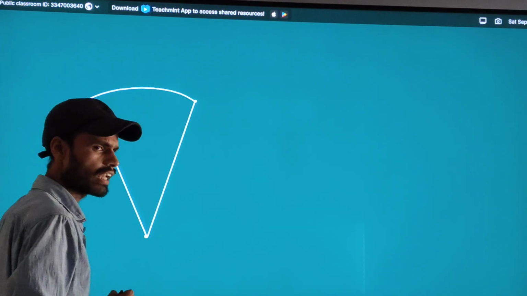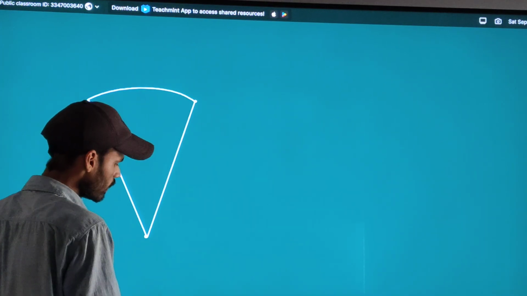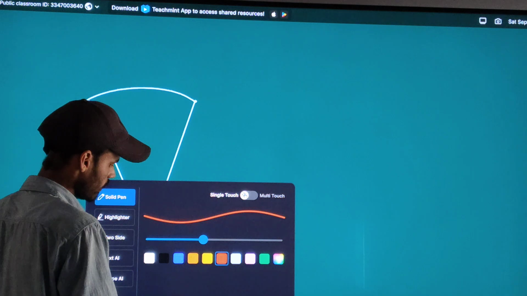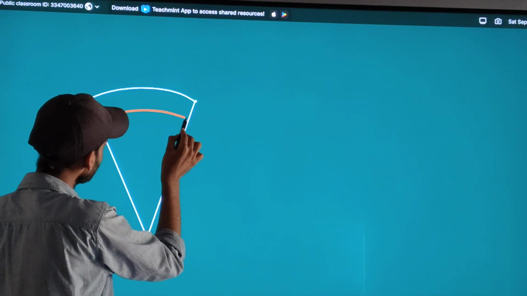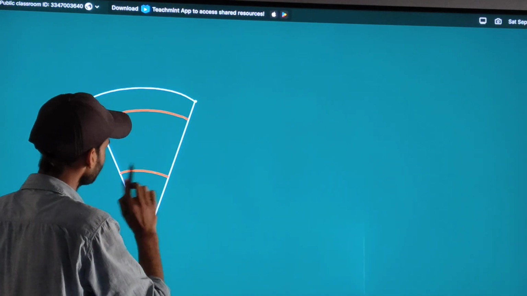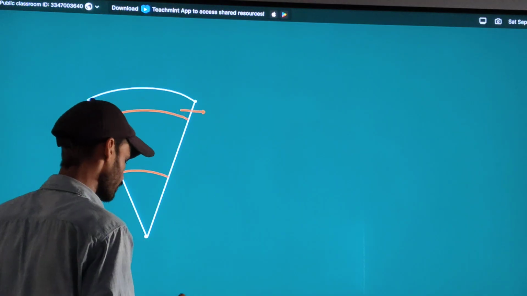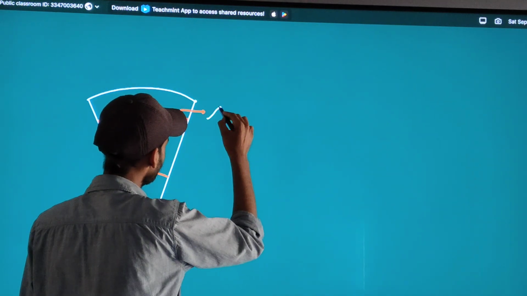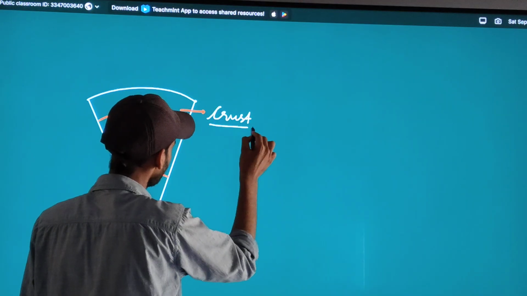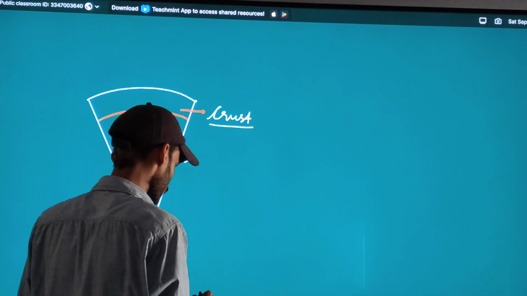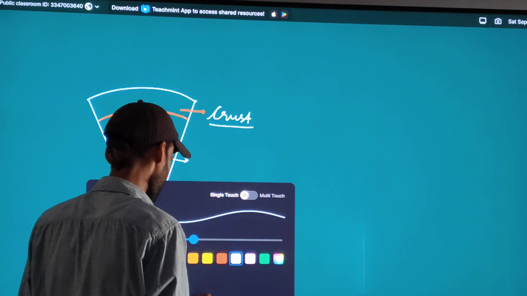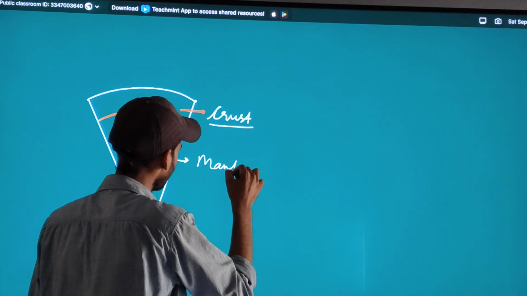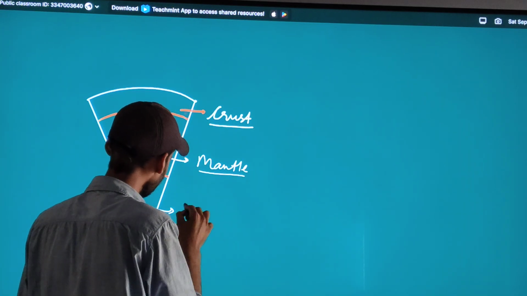Now in the internal structure there are three layers. How many layers? Three layers. The first is what? The first is crust, the second is mantle, and the third is core.